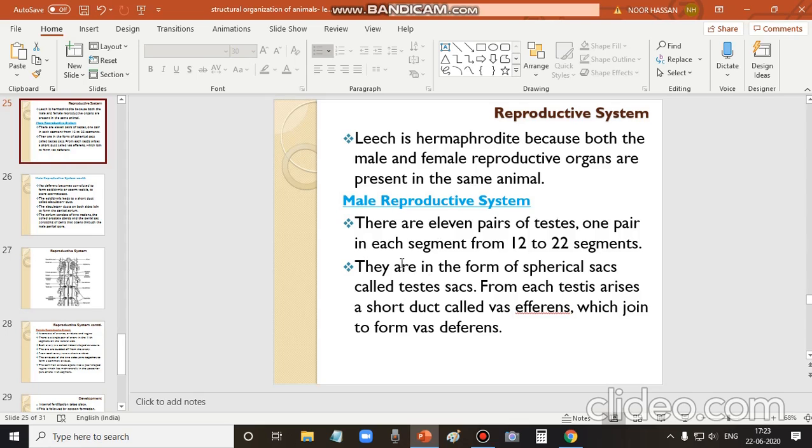We shall discuss the male reproductive system first. There are 11 pairs of testes, arranged from the 12th to the 22nd segment. They are in the form of spherical sacs called testis sacs. From each testis sac arises a short duct called the vas efferens, and these ducts from each side join to form the vas deferens.